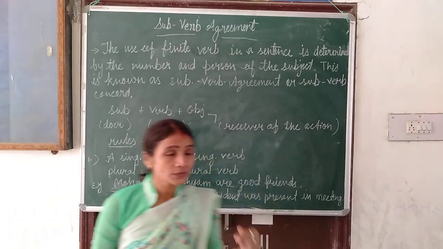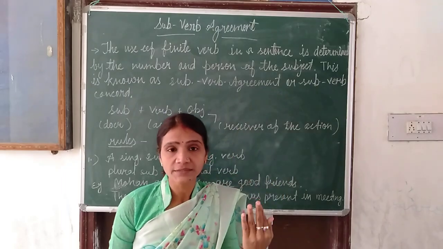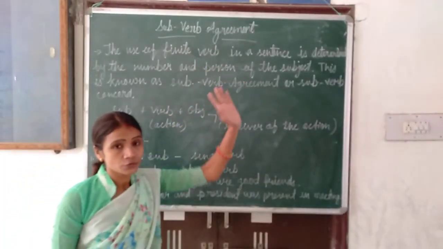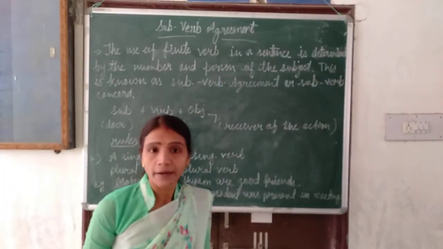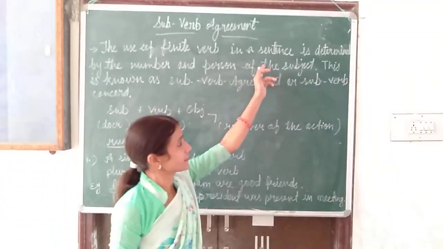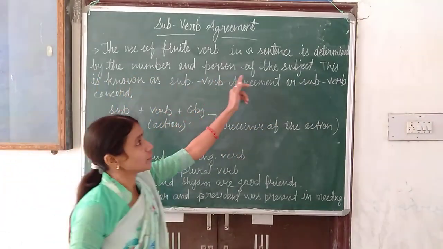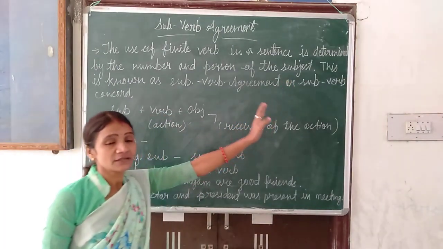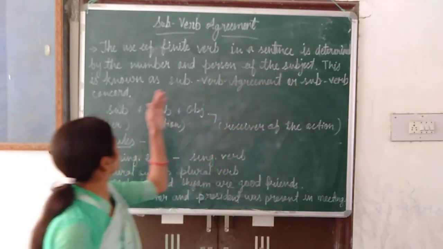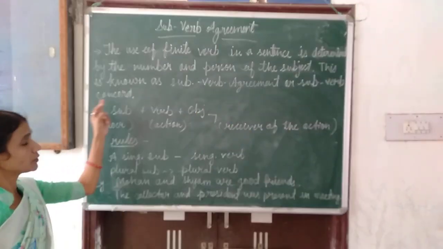Today, I will teach you subject-verb agreement. This topic is also known as subject-verb concord. So, first of all, what do you understand by subject-verb agreement? The use of a finite verb in a sentence is determined by the number and person of the subject. It means when the verb is connected with the number and person of the subject. This is known as subject-verb agreement or subject-verb concord.